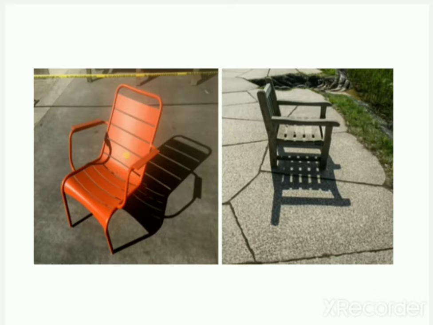So this opaque object created a dark zone which is called a shadow. That dark area created by an opaque object blocking light is called a shadow. So you can see that behind the chair you must see the shadow.